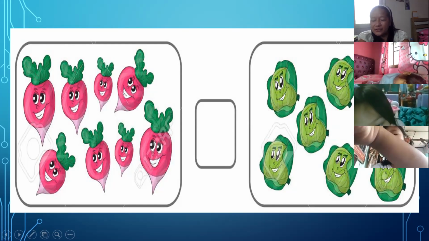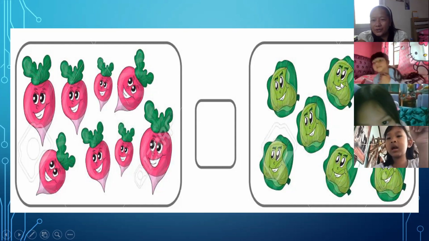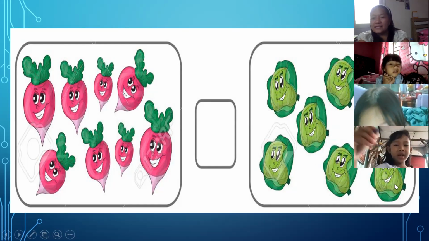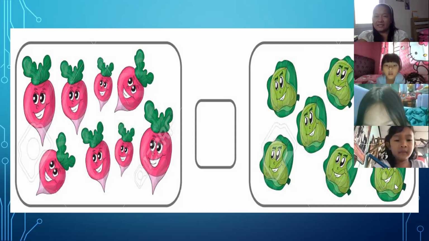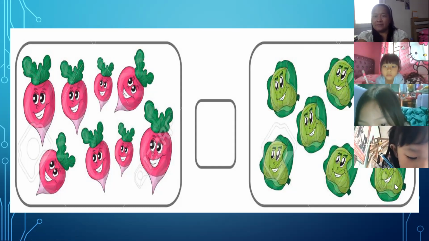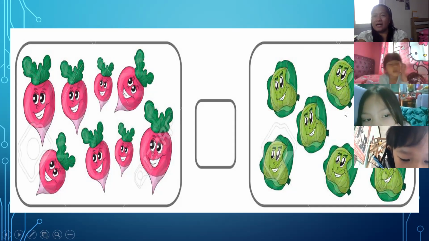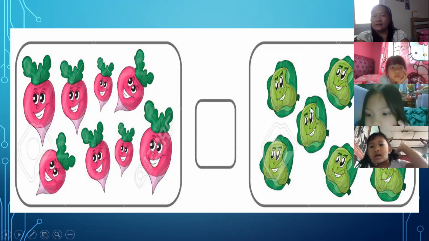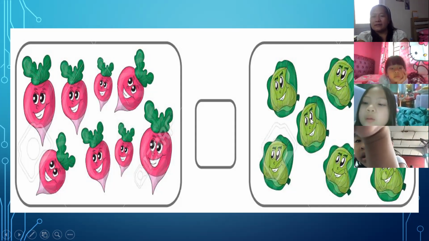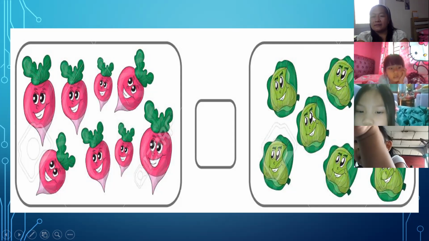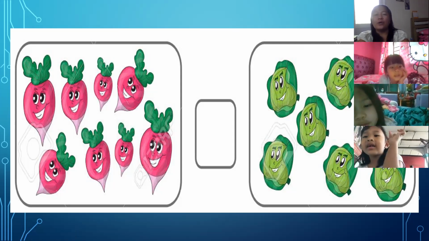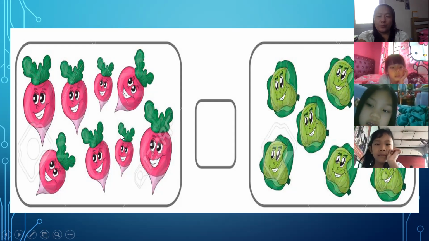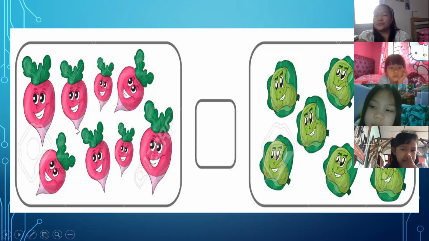The green vegetables, can you count this one? 1, 2, 3, 4, 5, 6, 7, 8. Can you count this one? 1, 2, 3, 4, 5, 6, 7, 8. Okay, we have 8 green vegetables, and we have 8 reddish.